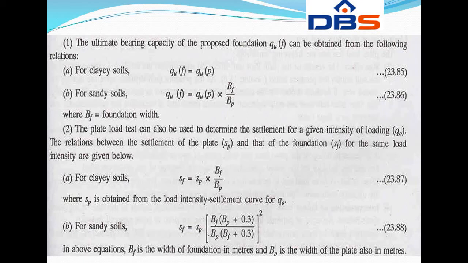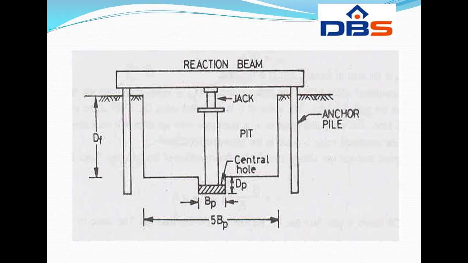In these equations, BF is the width of the foundation in meters, and BP is the width of the plate, also in meters. So these are the different relations for clay soils and sandy soils in different conditions. And this is the plate load test diagram.